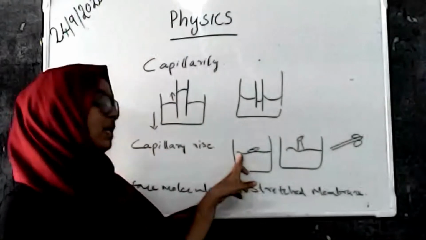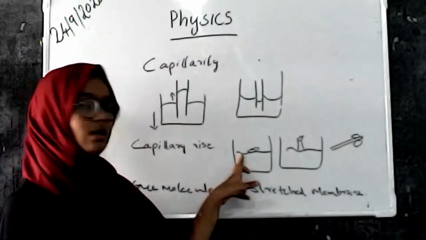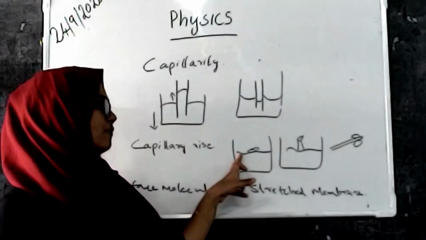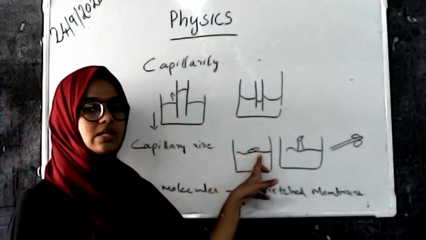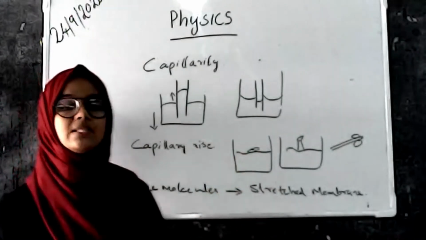This upper layer of the liquid is acting like a stretching membrane, and the surface molecules are the reason for the stretched membrane, and the force behind this is known as surface tension.